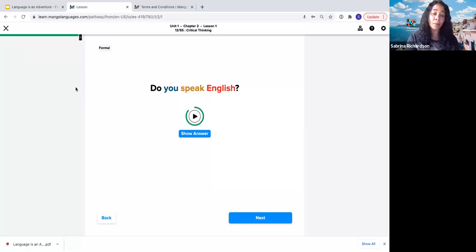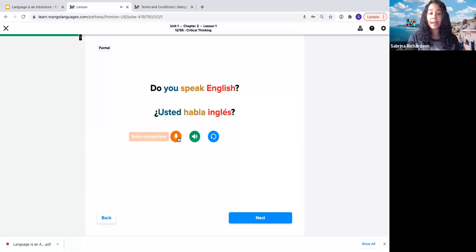So I skipped a couple chat pages, but a couple slides before this is where we were introduced to say, do you speak English? So with the quiz slide, you can see there's this little timer here. You can pause it if you need more time, or if you're ready to see the answer, you can click show answer. ¿Usted habla inglés? So we can go in here again, we can practice our voice comparison if we wanted to, or take a look at the pronunciation. But the next slide is where we're going to see an example of a grammar note.